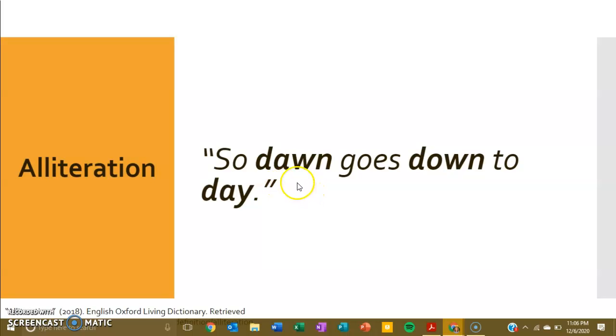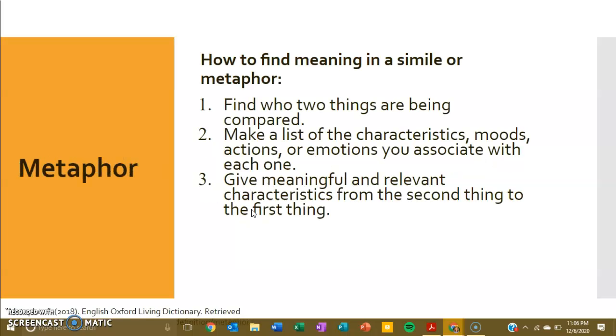So you'll notice with this alliteration, dawn, down, and day aren't right beside each other. They have a couple words in between, but they are the significant words in this sentence. So dawn goes down to day, and you do emphasize those sounds. So this is an alliteration, because we have d, d, and d. It's three of the same consonant sounds.